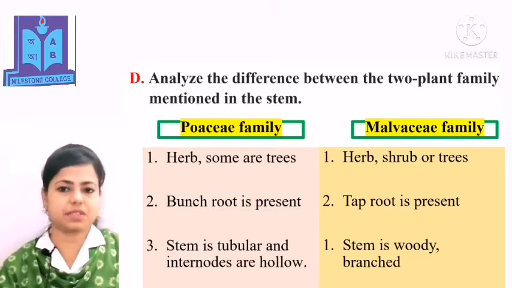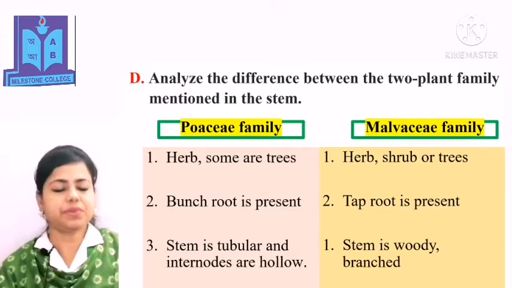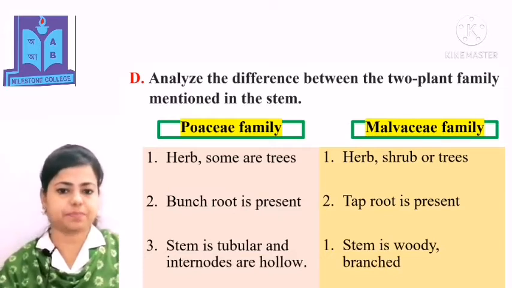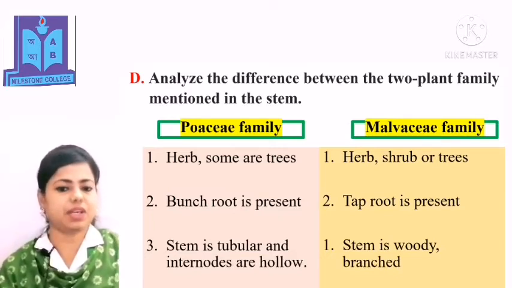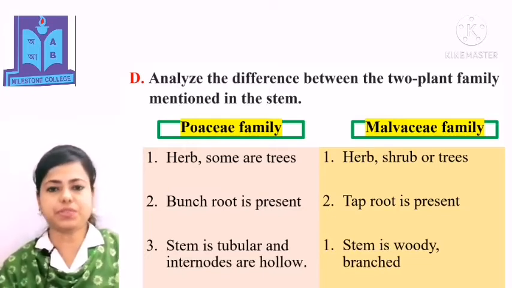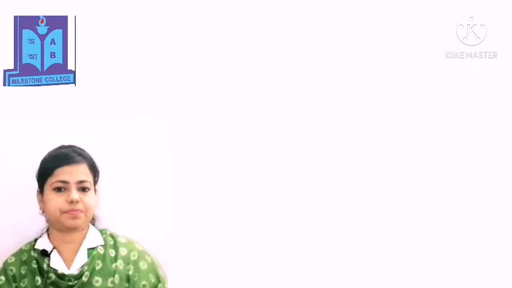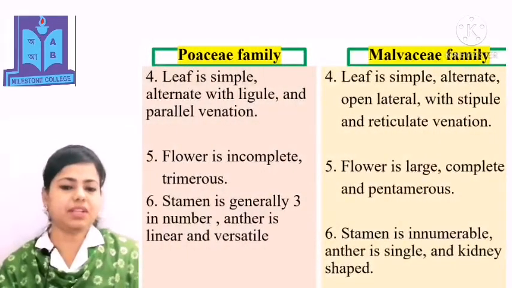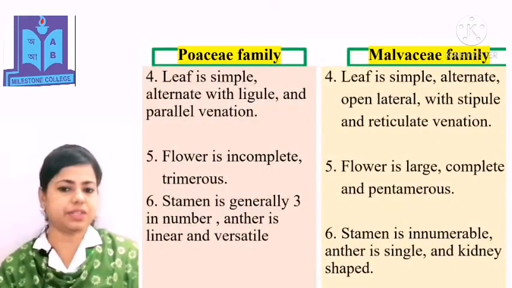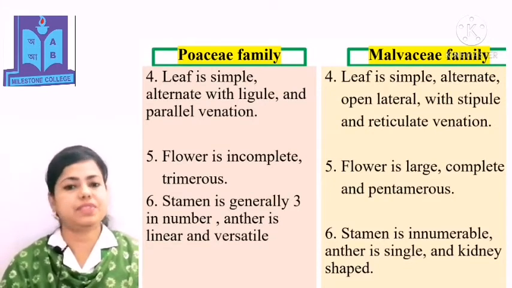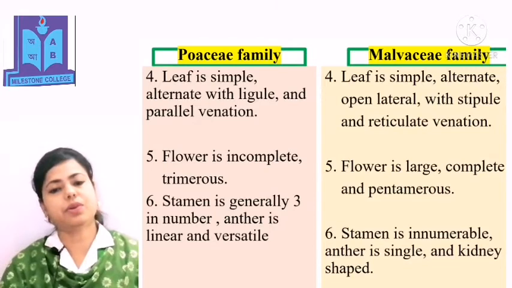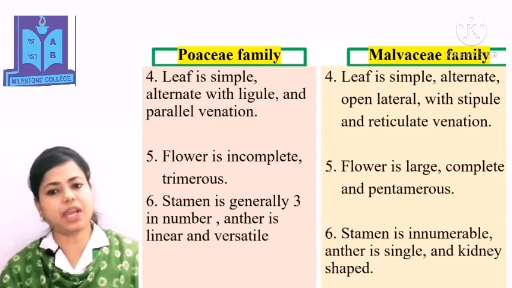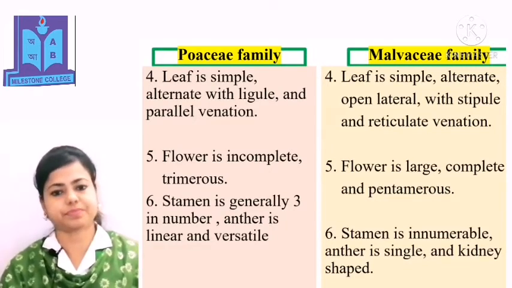Fibrous root is present in Poaceae family. Taproot is present in Malvaceae family. Stem is tubular and internodes are hollow. In Malvaceae family, stem is woody and branched. In Poaceae family, leaf is simple, alternate with ligule and parallel venation. In Malvaceae family, leaf is simple, alternate, open lateral with stipule and reticulate venation.